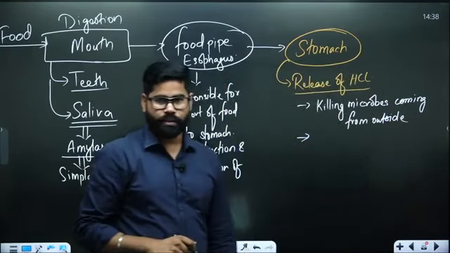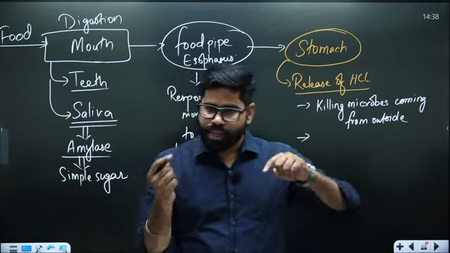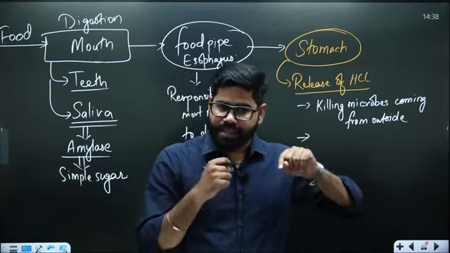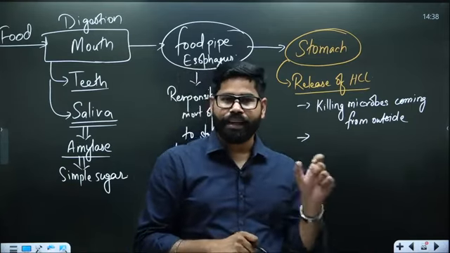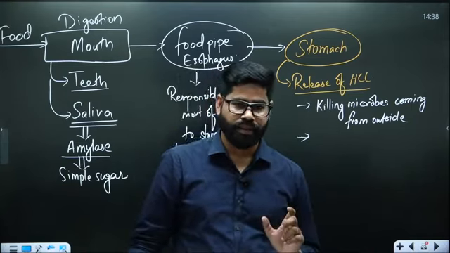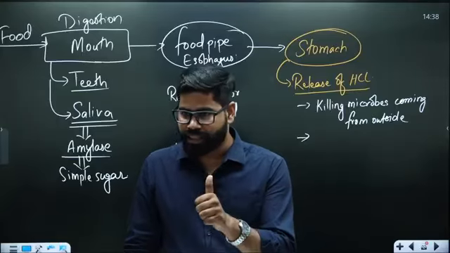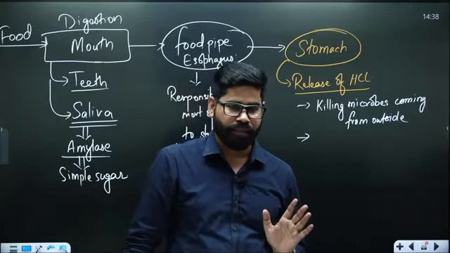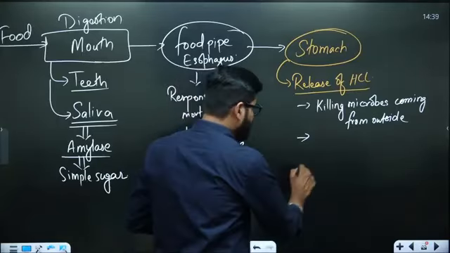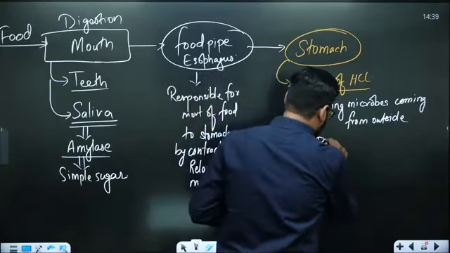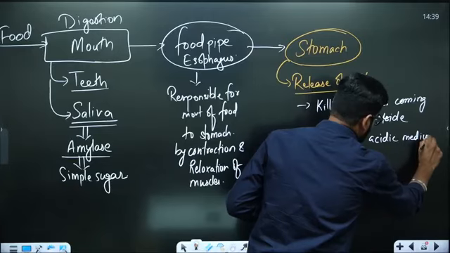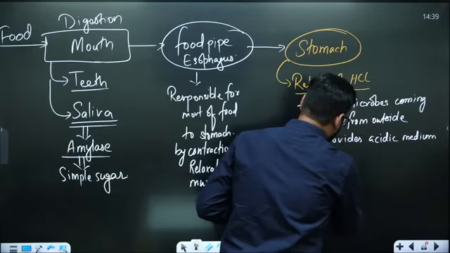Second part, the bacteria which are present inside our stomach, they like the acidic environment. The bacteria which are the native ones of our stomach can function effectively in the acidic medium. So it provides acidic medium for gut bacteria.